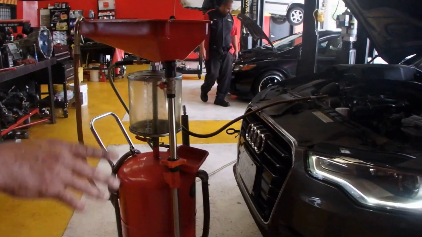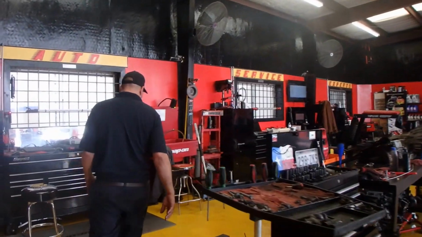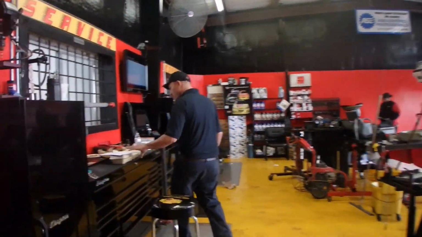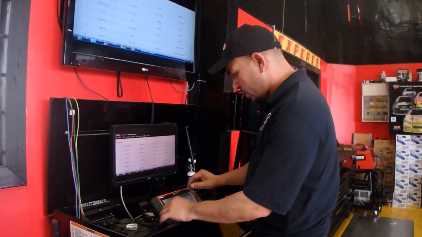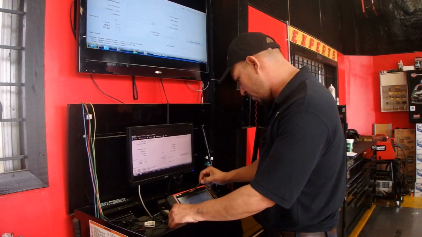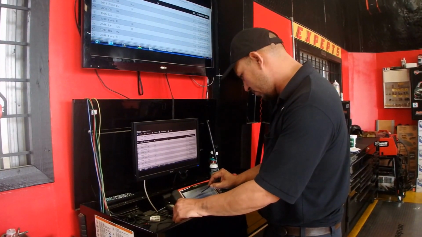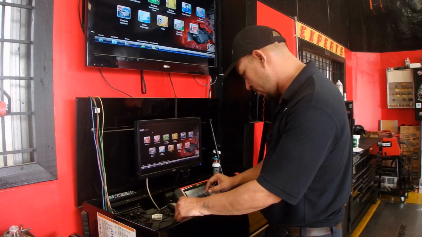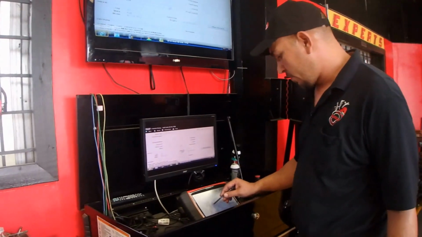And then on this vehicle also, let me show you this. We just finished scanning the vehicle.